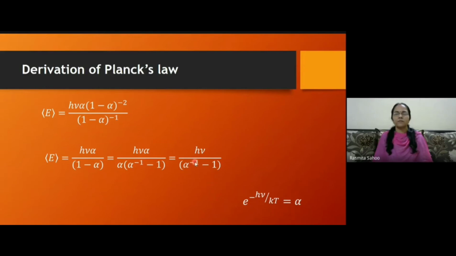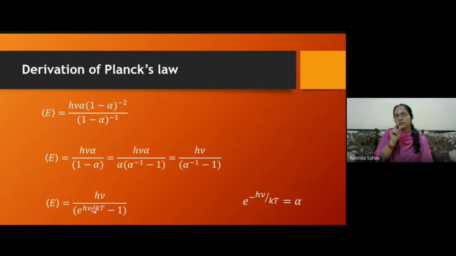So it is α to the power minus 1, so this to the power minus 1. So it will become e to the power hν by kT. Okay. So the average energy we are getting is hν by (e to the power hν by kT minus 1). But what we are interested in is the energy density. So this is the average energy for a single oscillator.